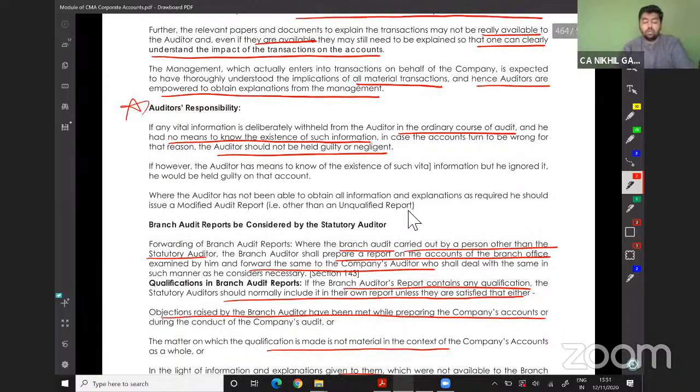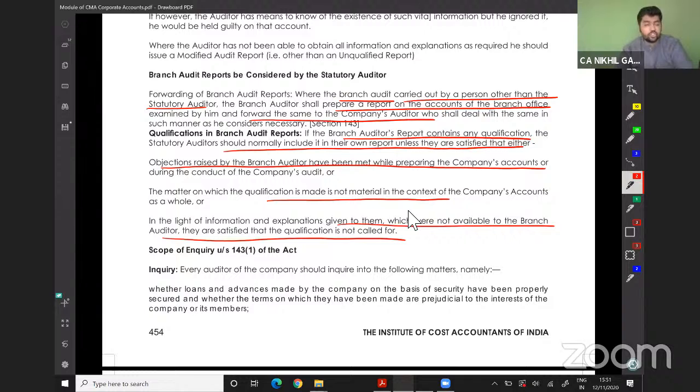Branch auditor report to be considered by the statutory auditor. Where the branch audit is carried out by a person other than the statutory auditor, the branch auditor shall prepare a report on the accounts of the branch office examined by him and forward the same to the company auditor, who shall deal with the same in such a manner as may be prescribed.